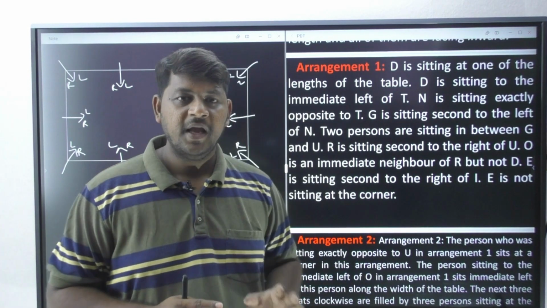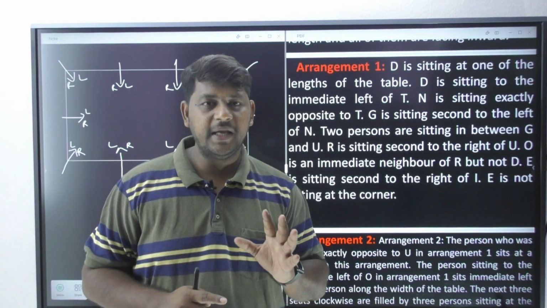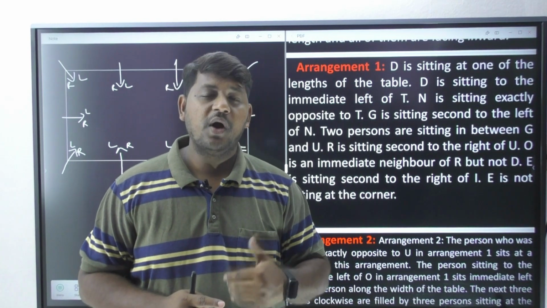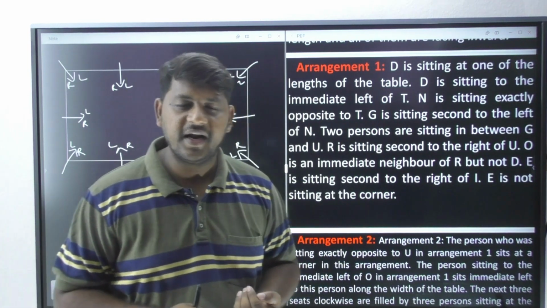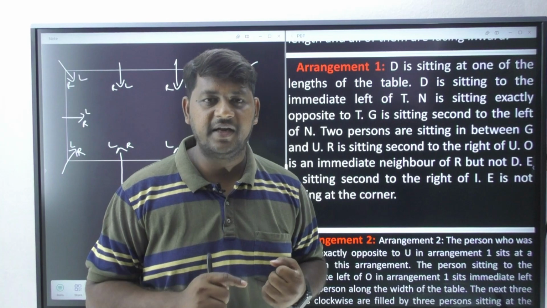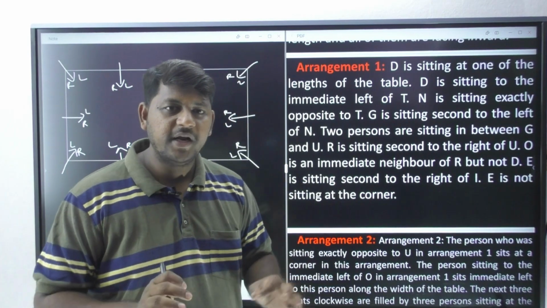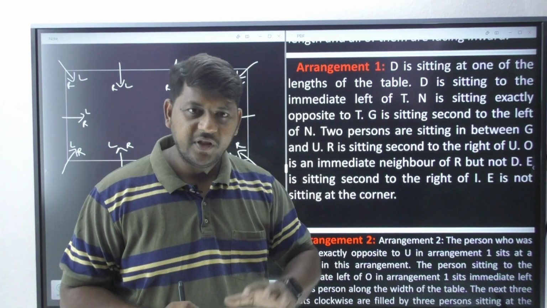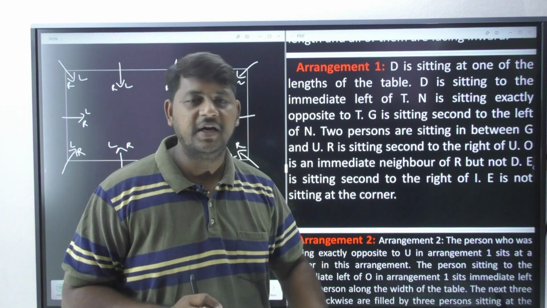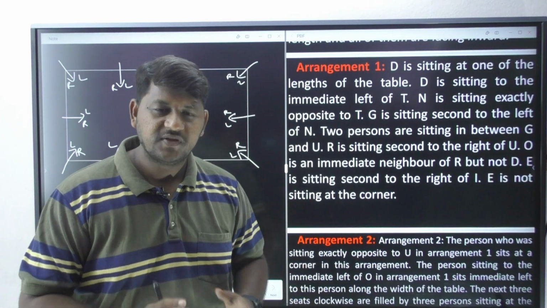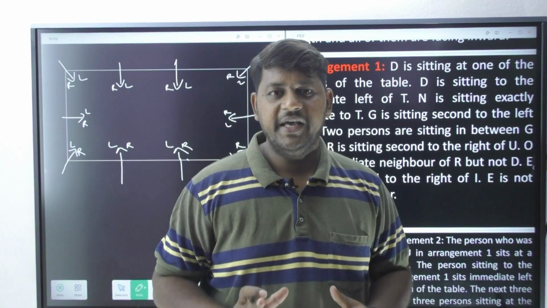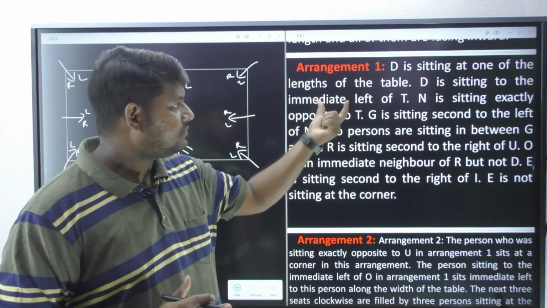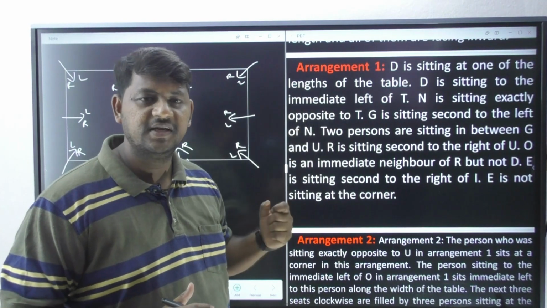Please remember, in the row arrangement, if the keyword immediate is missing, you are going to receive a lot of possibilities. But when it comes to the circular, square and rectangle arrangements, you don't have to worry about this keyword immediate. Even if it is not available, it's always going to be immediate only. Right and left are nothing but immediate only.